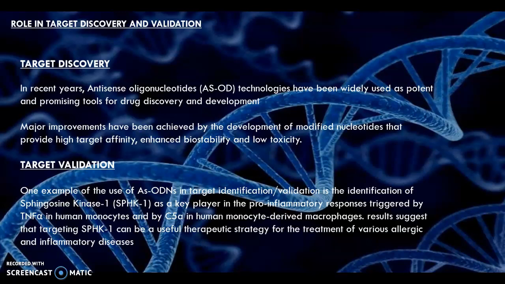inflammatory response. So this sphingosine kinase 1 plays a key role in the pro-inflammatory responses triggered by TNF alpha in human monocytes and by C5a in human monocyte derived macrophages. Results have suggested that targeting sphingosine kinase 1 can be a useful therapeutic strategy for the treatment of various allergic and inflammatory diseases.